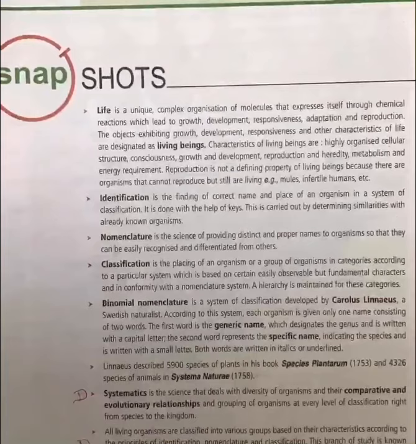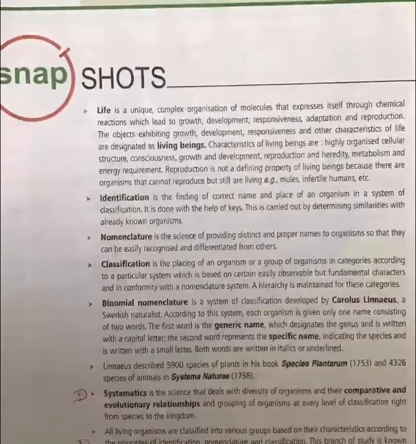Next, metabolism. There are two components in metabolism: one is catabolism, another is anabolism. Catabolism is the process of breaking bigger molecules into smaller molecules, like proteins broken down into amino acids. During the process, energy is released, and that energy is used for various day-to-day purposes.